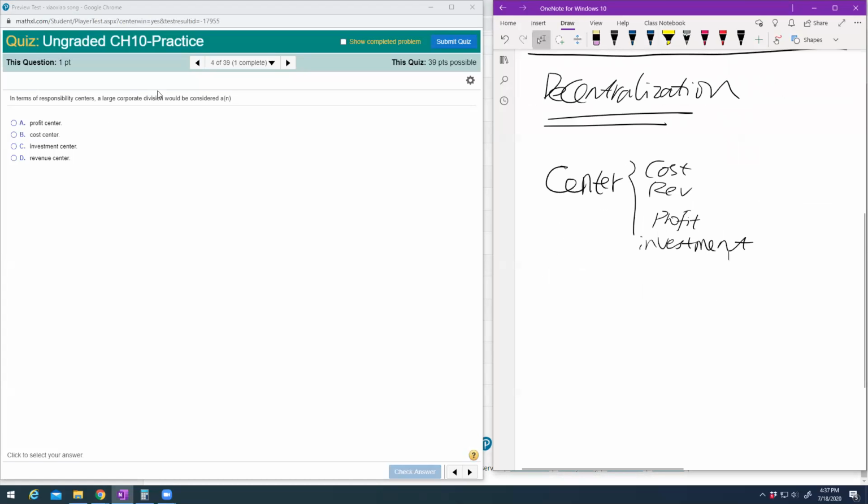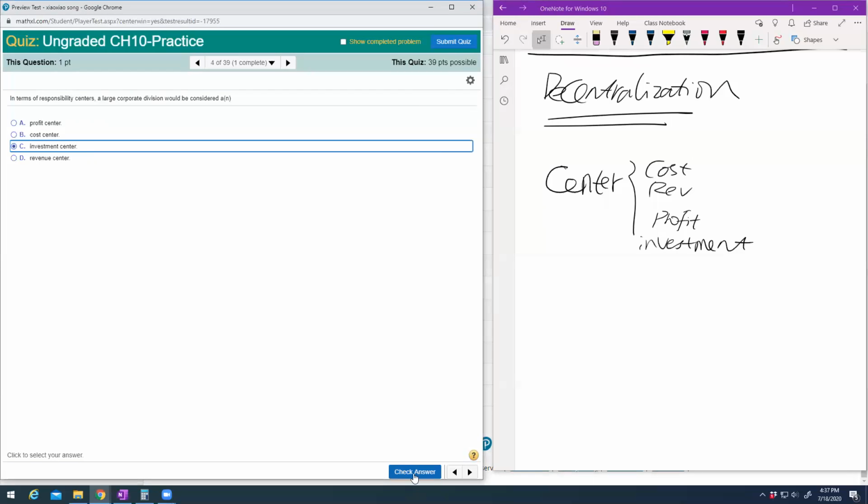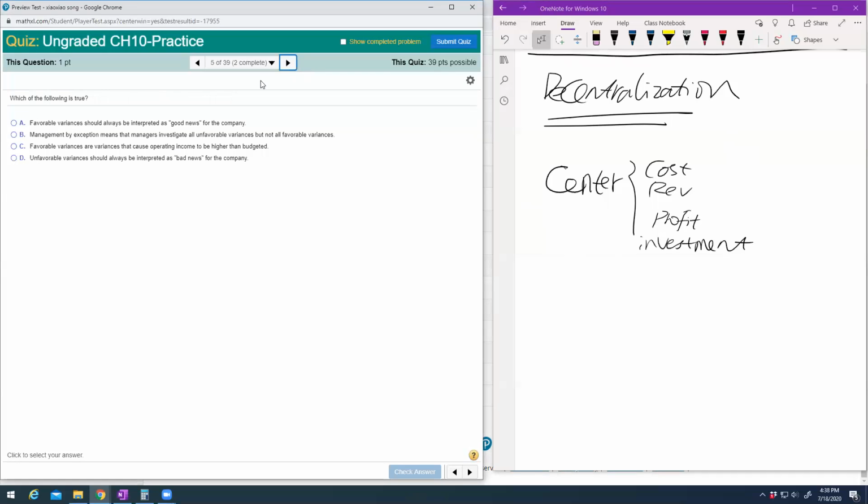A large corporate division most likely will be an investment center. The cost center is only responsible for cost, the revenue center is only responsible for revenue, the profit center is responsible for cost and revenue, and the investment center is responsible for cost, revenue, profit, and investment. So make sure you know those four centers.